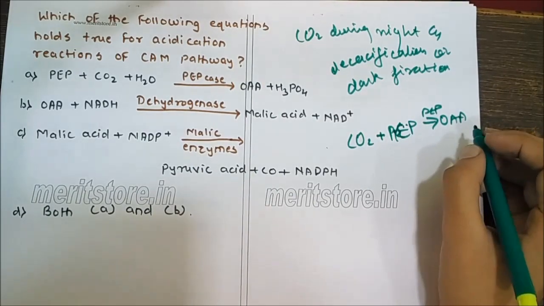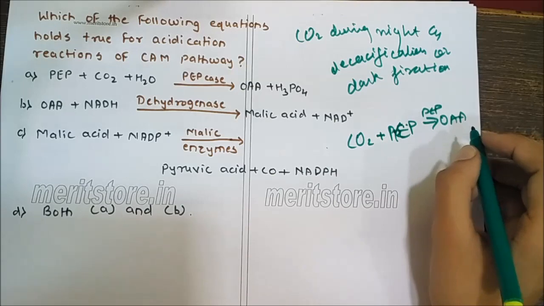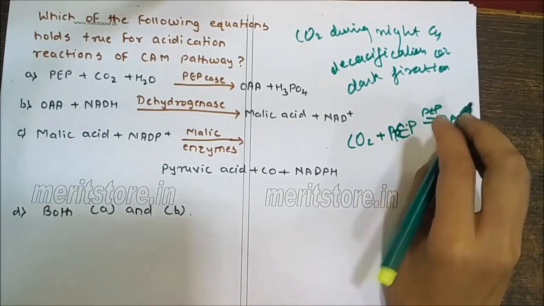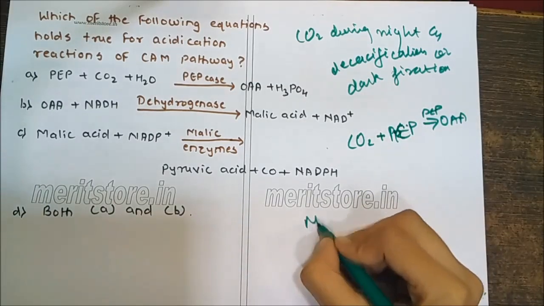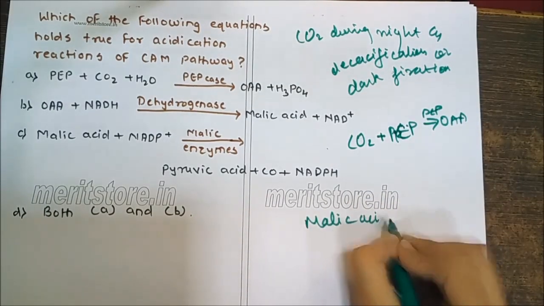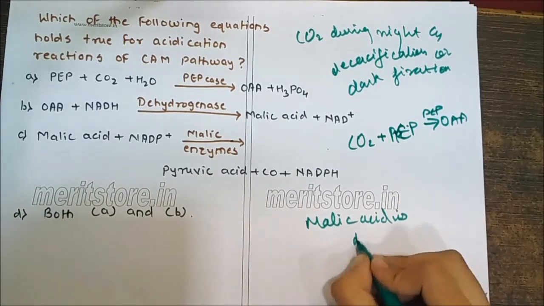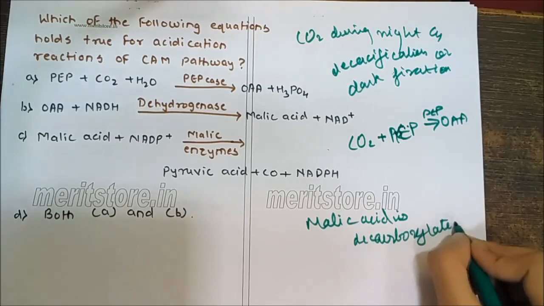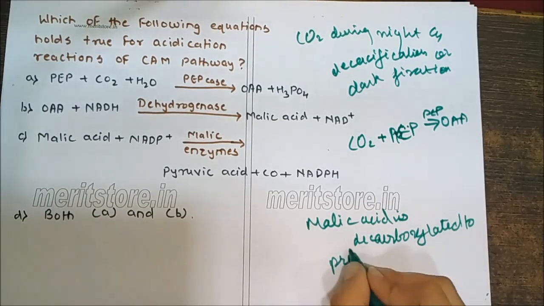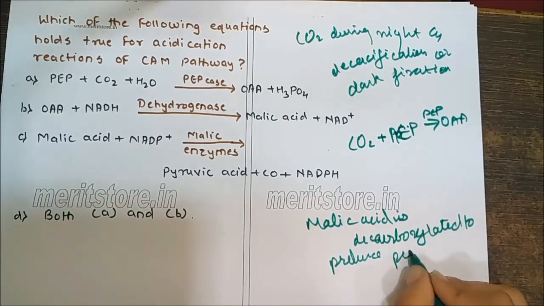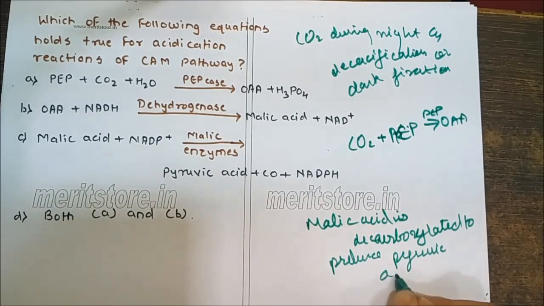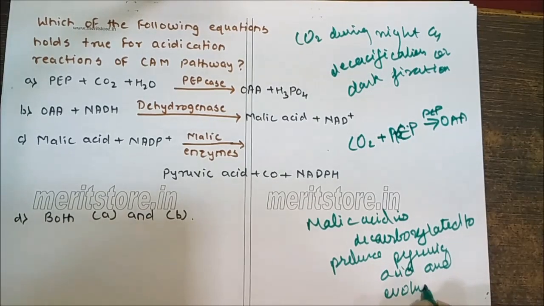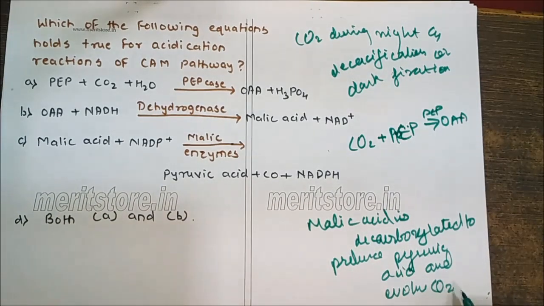Malic acid produced in dark as a result of acidification is stored in the vacuoles. During day, when stomata are closed, the malic acid is decarboxylated to produce pyruvic acid and evolve CO2, which is deacidification.